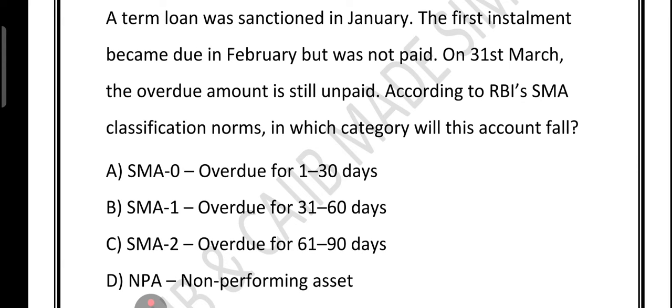Exactly. From 1st March, the loan became overdue, right? You can see it became due in February but was not paid. On 31st March, the overdue amount is still unpaid. So from 1st March, when the loan became overdue, to 31st March, it is 31 days, right? RBI says 31 to 60 days overdue becomes SMA1. So this is basically the second warning light for the bank to take action.